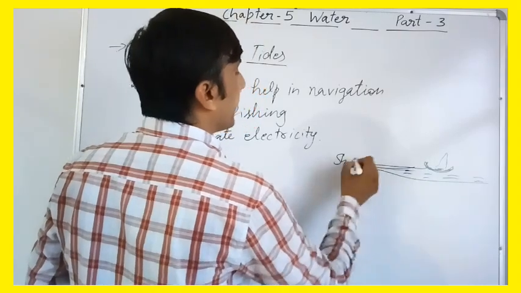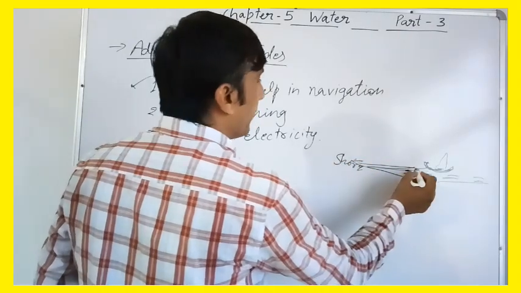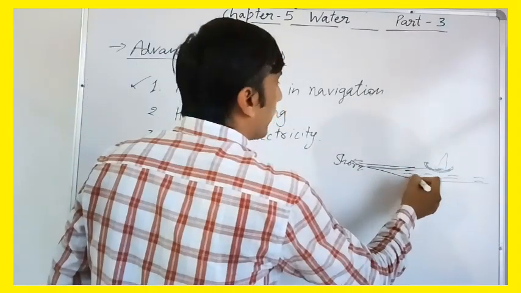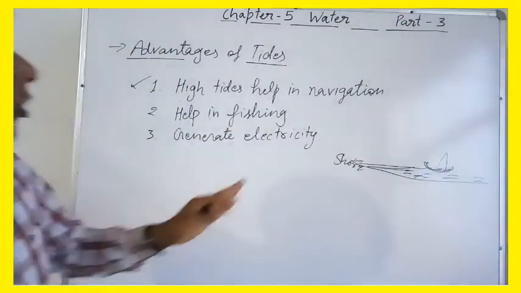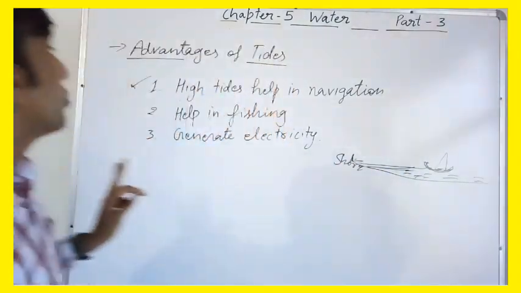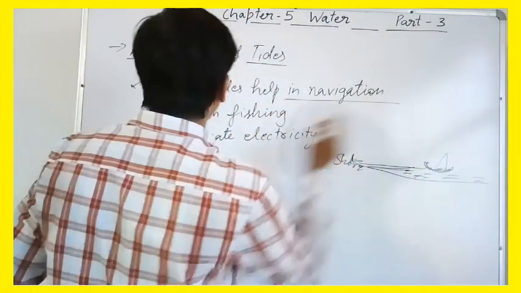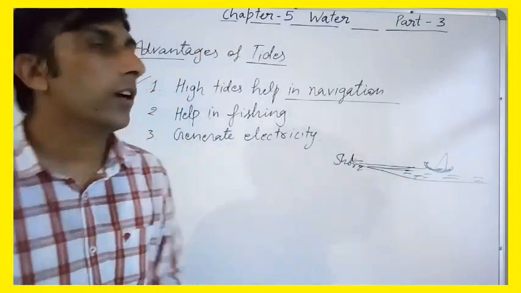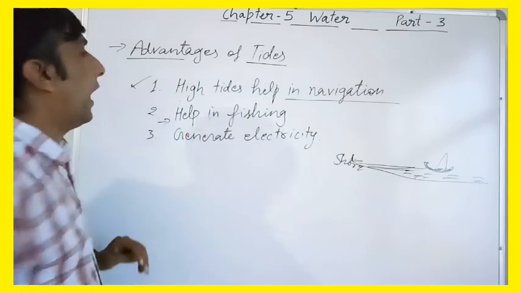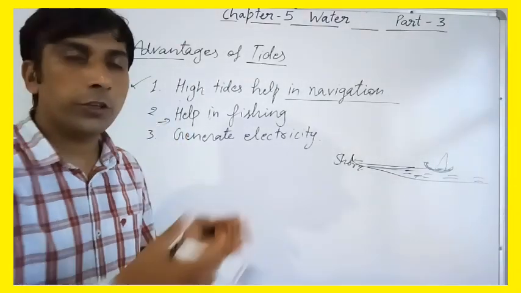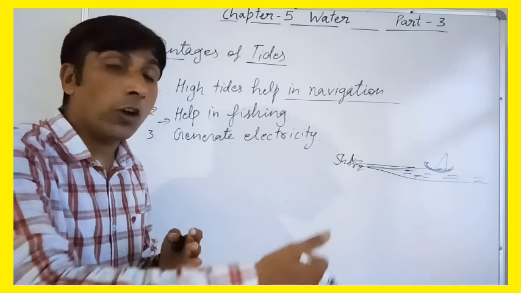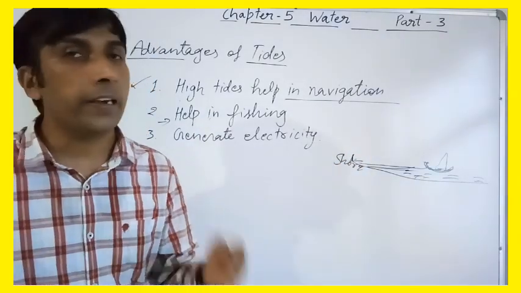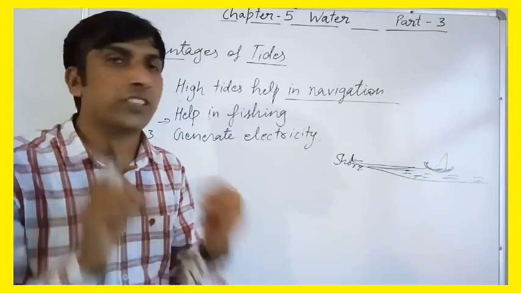Water will carry this ship here, but if there is no tide or that is low tide, the ship will remain in the ocean, and will not reach this area. So high tides help in navigation easily, and ships can easily reach the shores. After that, tides help in fishing, because during the high tides the fishes of the oceans will come with the water to the shore area, and it will be better for fishermen to catch the fishes.